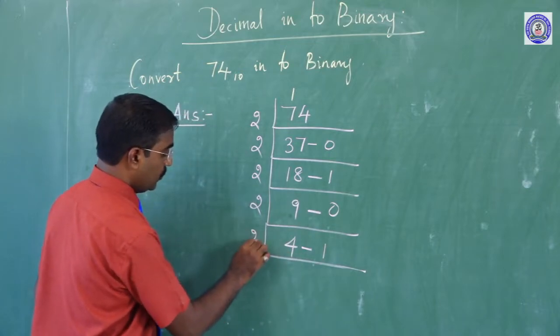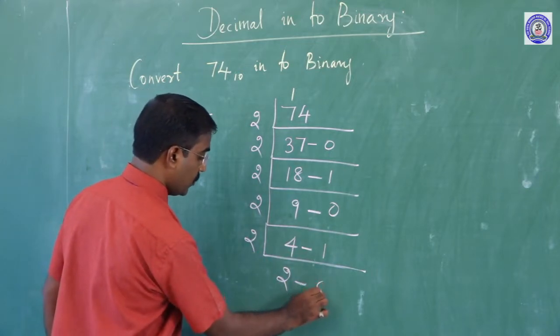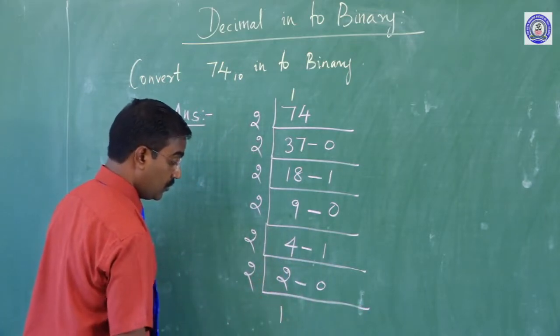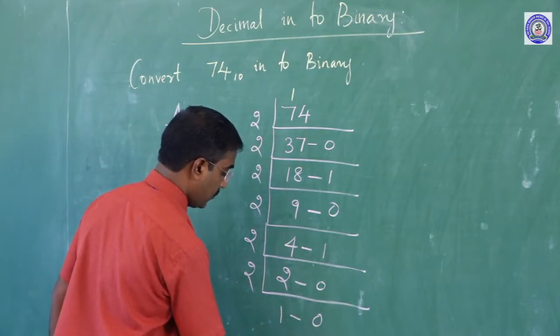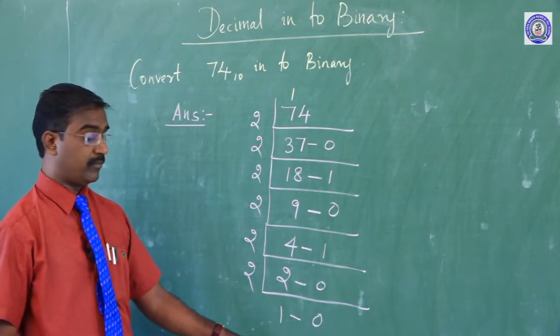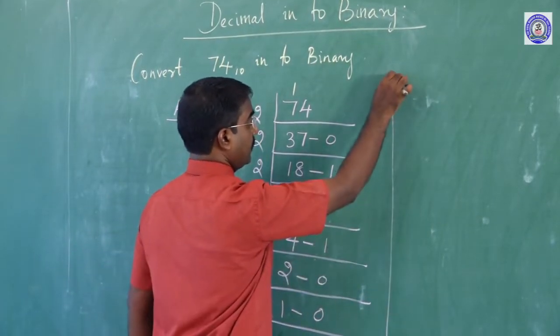So 2 2s are 4, the remaining is 0. Finally 2 1s are 2, remaining is 0. It is not divisible by 2 any further, that is impossible. That is why we will derive an answer for this.